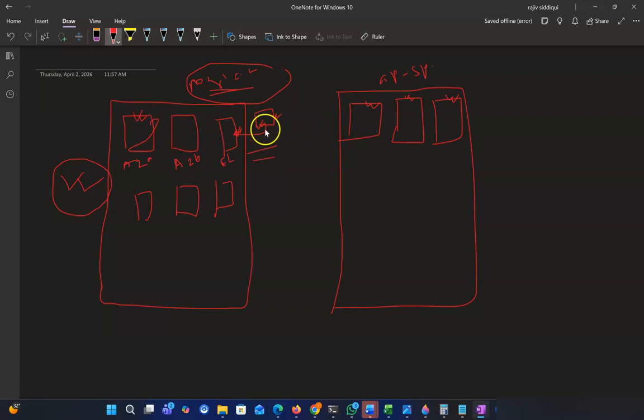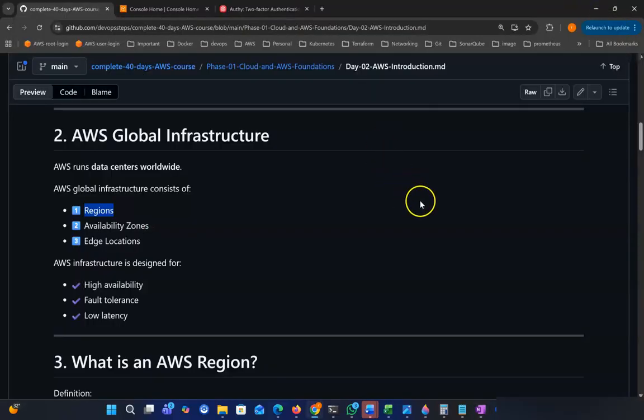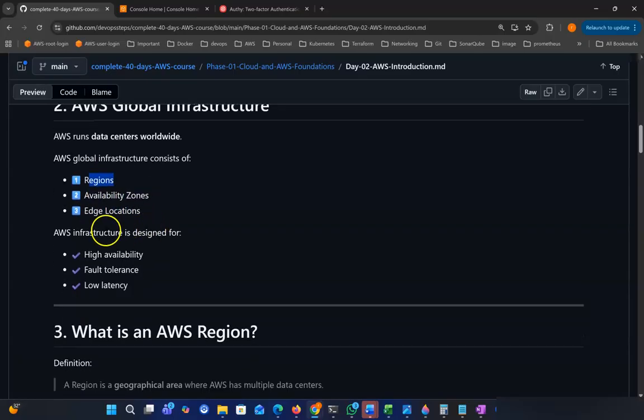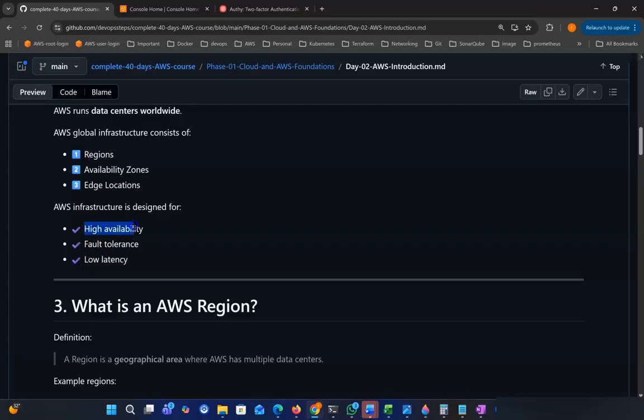Depends on our target. So go back to documentation. So region, then inside the region, this is availability zone and also edge location. These are inside of the region, and their target is to make the application highly available, or the server highly available. So if one server is down, then the application can get from another server.